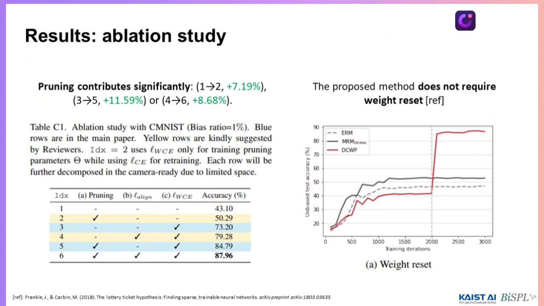Moreover, we conducted an ablation study to quantify the impact of neural pruning on bias robustness. As shown in the table on the left, the neural pruning debiased representations to a significant extent. Moreover, we observed that the proposed pruning does not require weight reset. All we have to do is pre-train a network, prune out spurious weights, and resume the training.